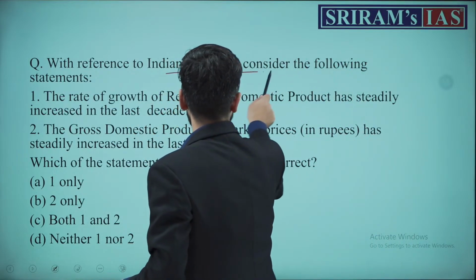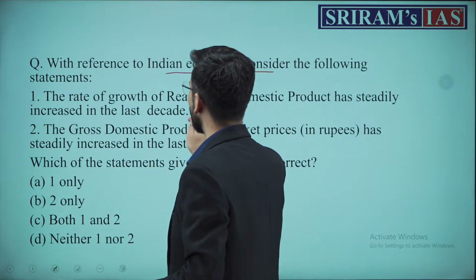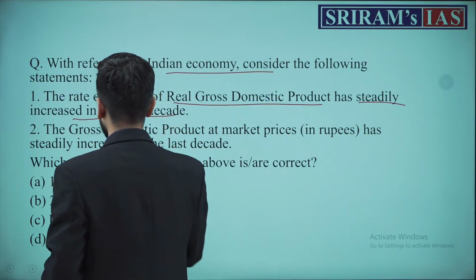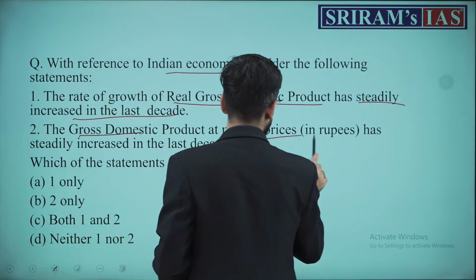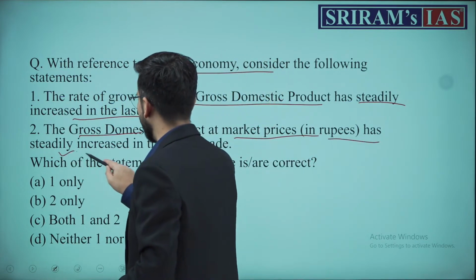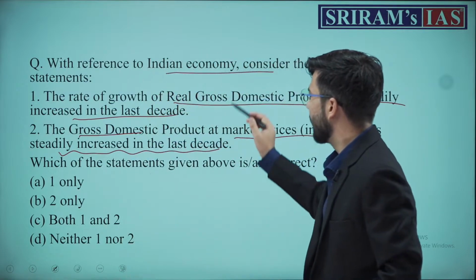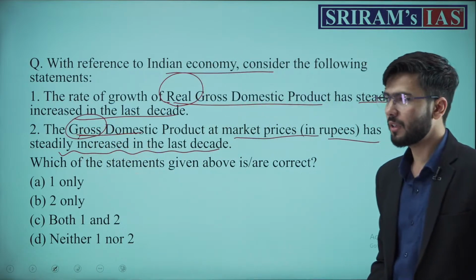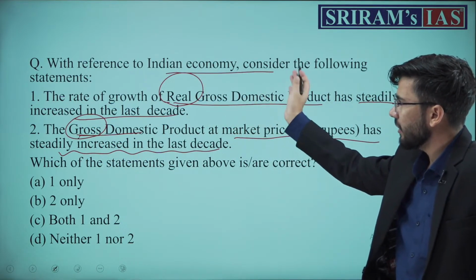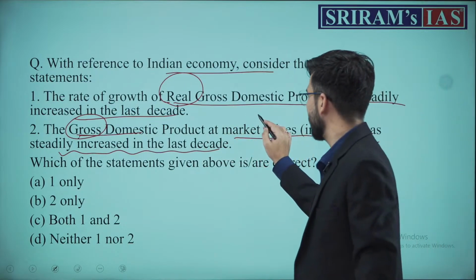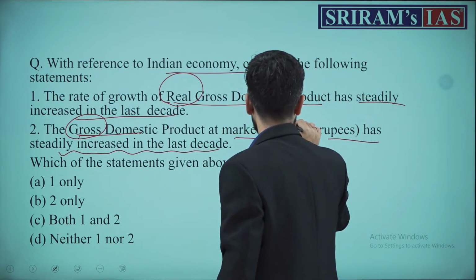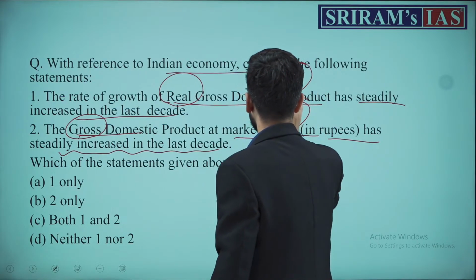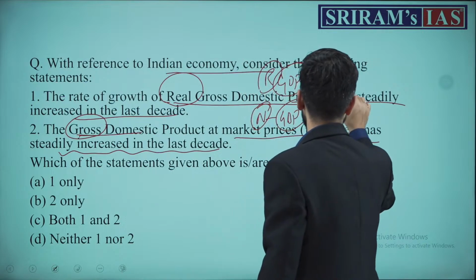With reference to the Indian economy, consider the following statements. One: the rate of growth of real GDP has steadily increased in the last decade. Two: GDP at market price in rupees has steadily increased in the last decade. Real GDP or nominal GDP? What is the difference between nominal and real? It is inflation.